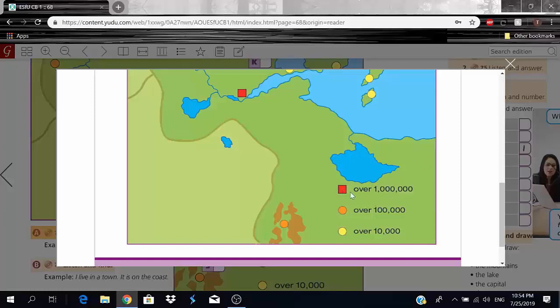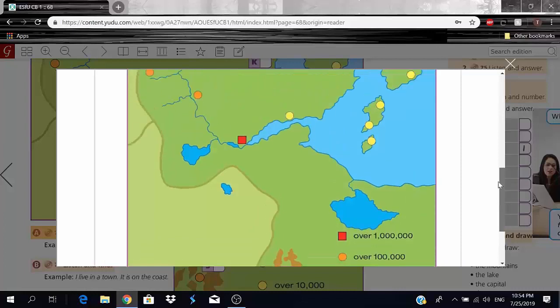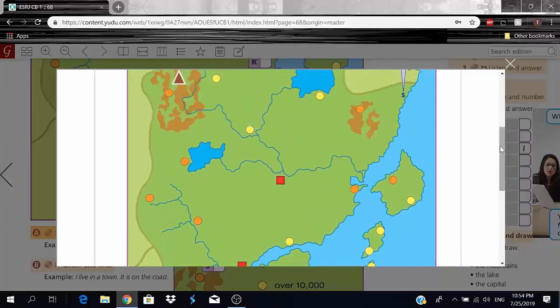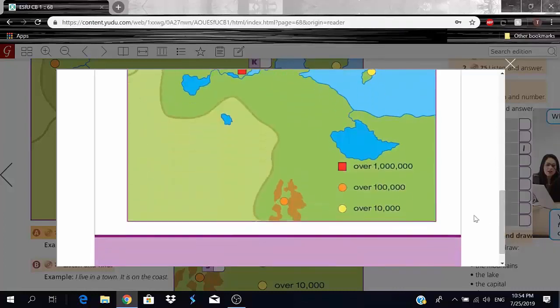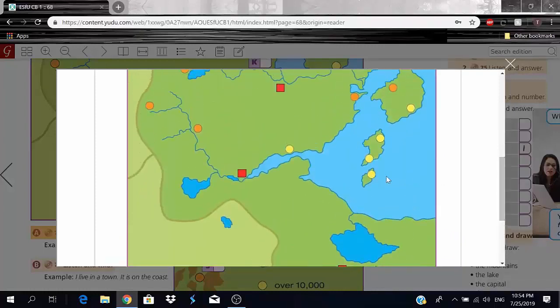This is obviously a city because a city has the highest number of people living. All these are towns, so any orange circle that you see is a town. And finally, the one with the least numbers is a village, okay? So all these are villages.